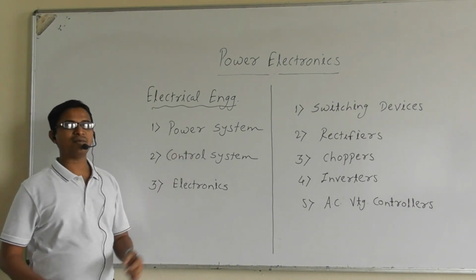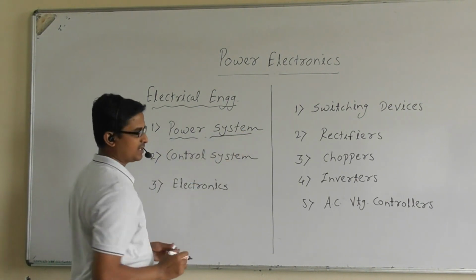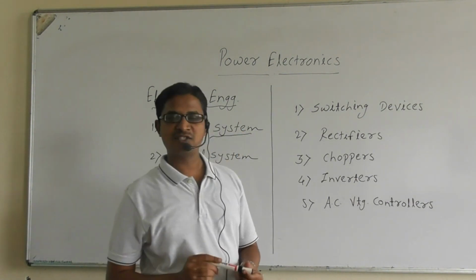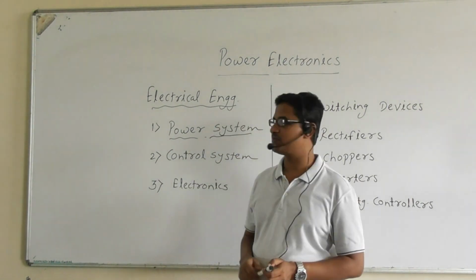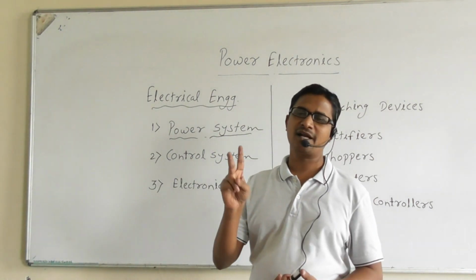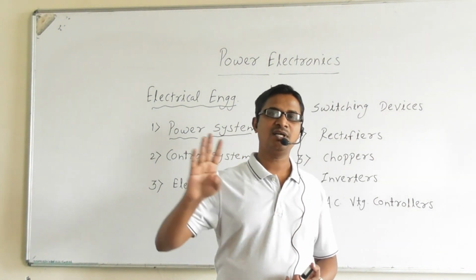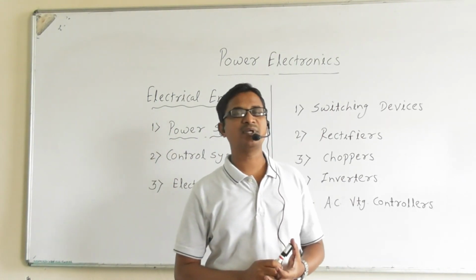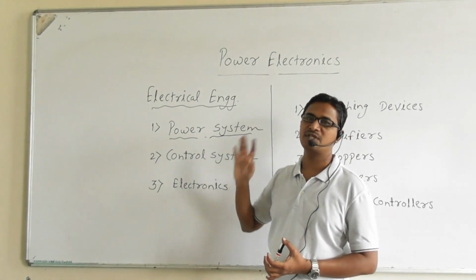The area power system deals with the study of generation, transmission, and distribution of electrical power. Subjects like electrical machines, electrical power systems, fault analysis of power systems, and protection of power systems come under the area power system.